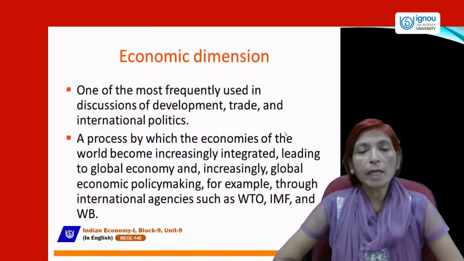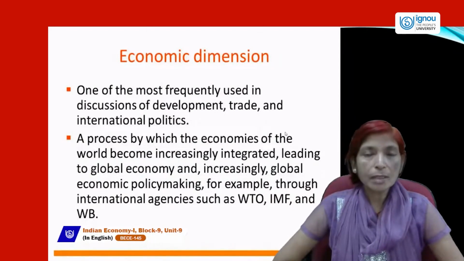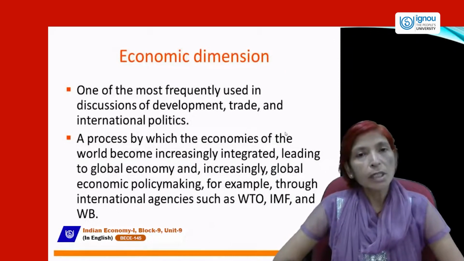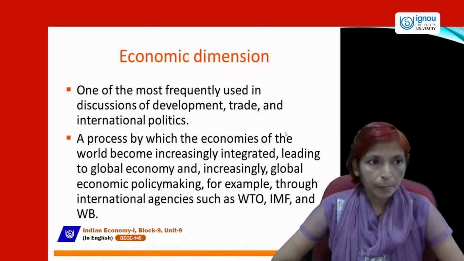Next is economic dimensions. What are economic dimensions? What are social dimensions in which India's economy can grow and achieve a higher growth rate?